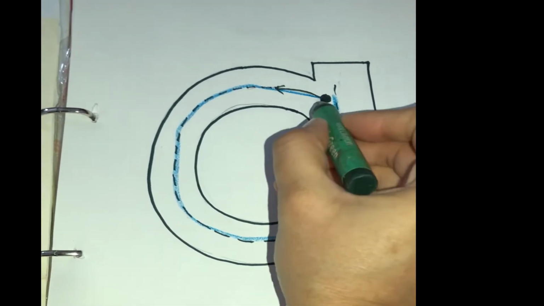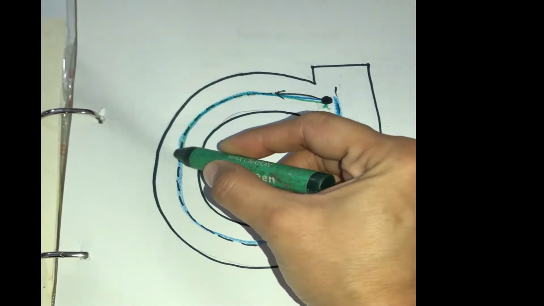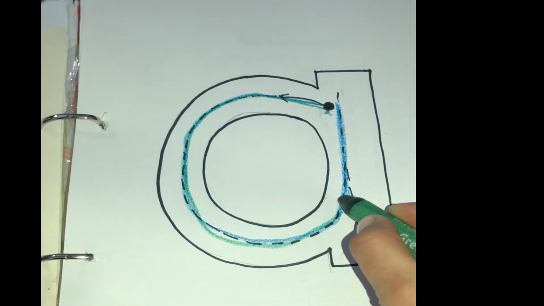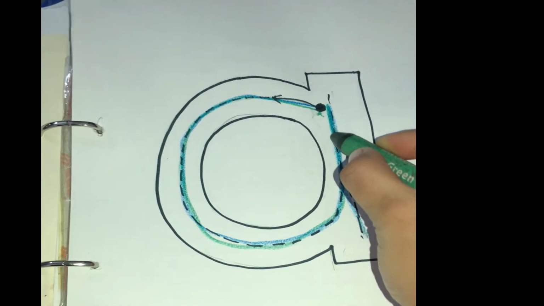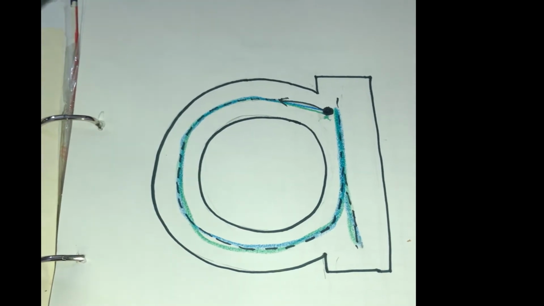Okay, now again try with another crayon. From the dot, go back, turn, go down, then make a curve and you will go up and come down and stop. So the sound is a.